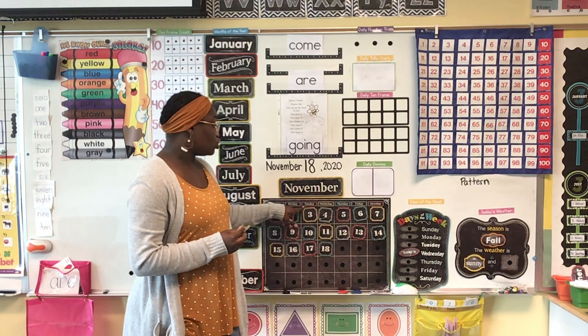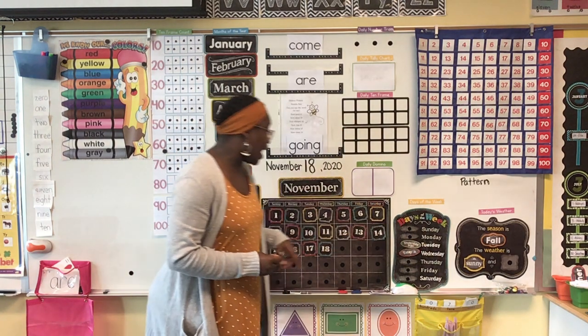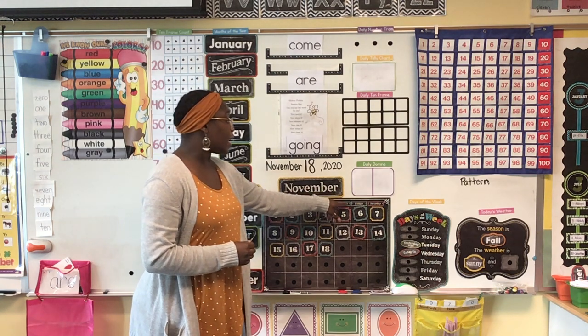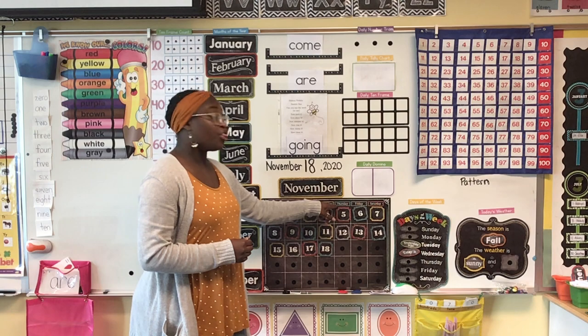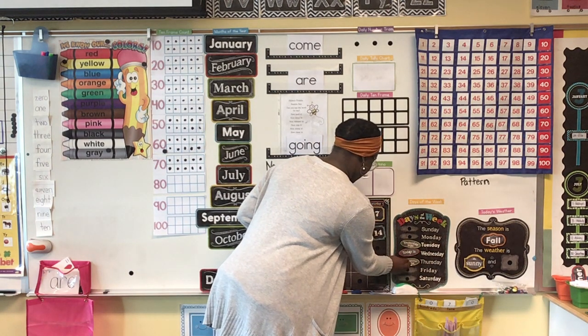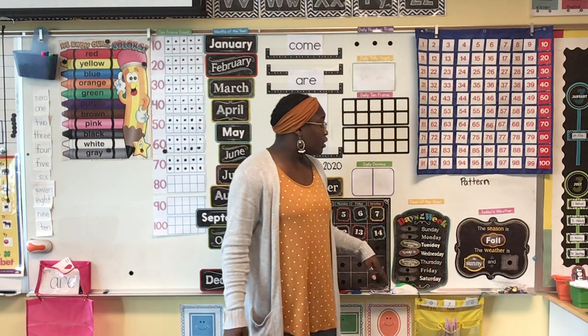Yesterday was Tuesday. And if today is Wednesday, tomorrow, here's Wednesday, we're going to go one day ahead, and tomorrow will be Thursday. Just like that.